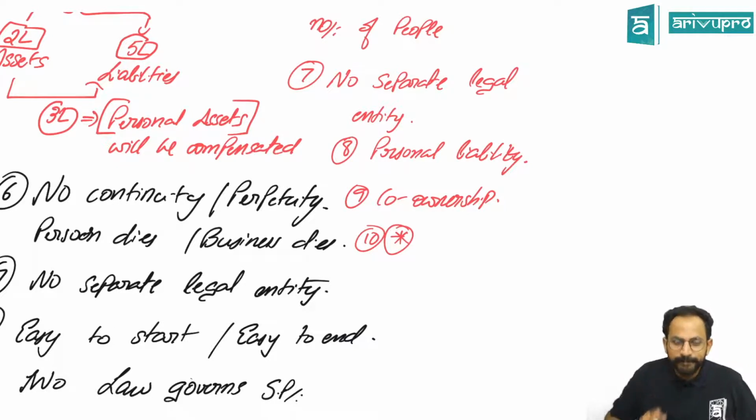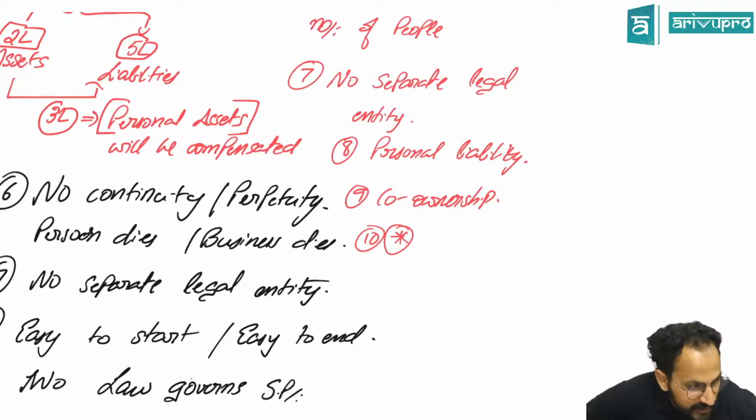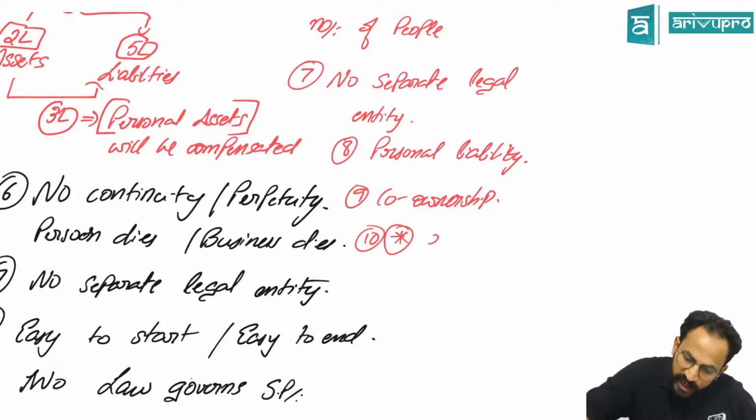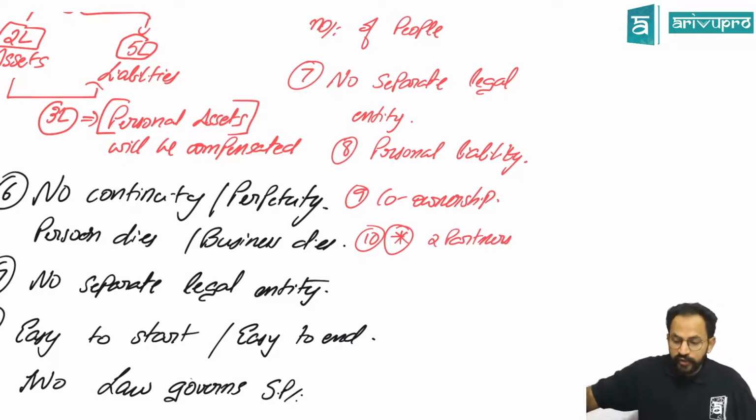Only the deed comes to an end, right? It will continue, but the partnership deed will come to an end. So exactly, it all depends on how you have framed your partnership. For example, assume there are only two partners. What is the requirement of partnership? Two or more people. One person dies, there is only one person left. Partnership firm cannot continue.